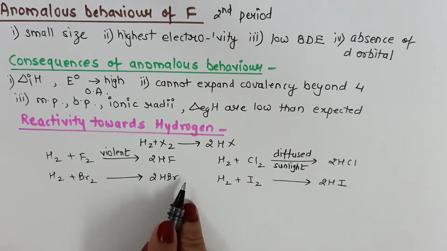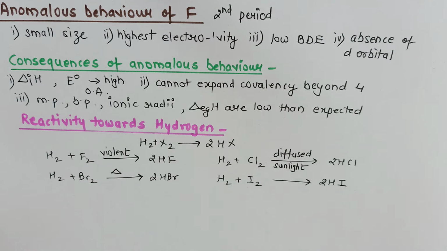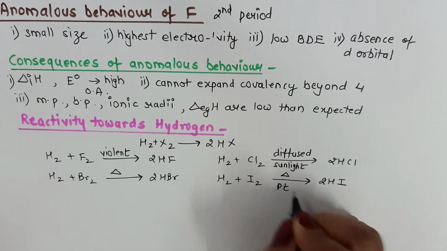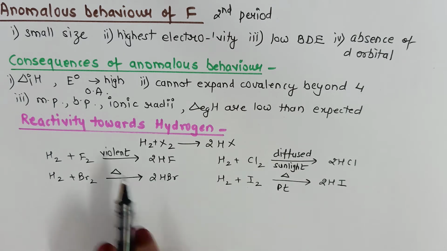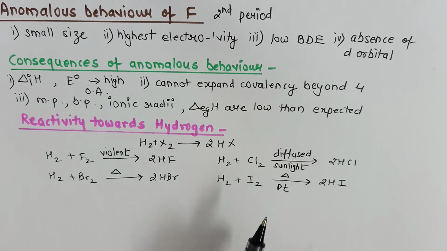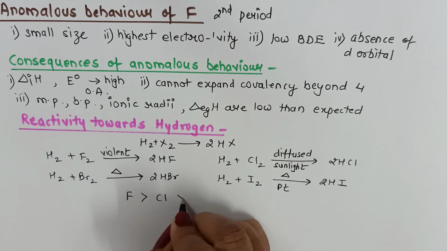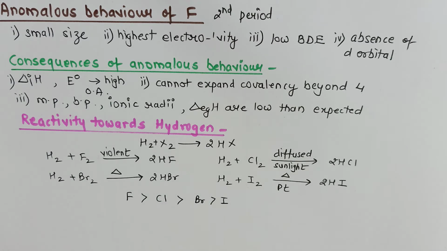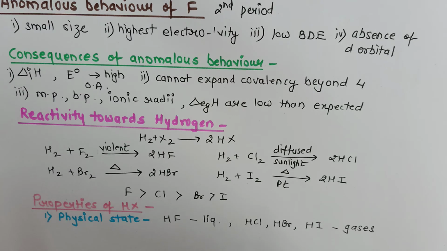Hydrogen reacts with bromine to give HBr. We have to provide heat for this reaction. And lastly, to get hydrogen iodide, we need heat as well as platinum as a catalyst. Now the different reaction conditions explain the different reactivity of halogens toward hydrogen. So fluorine becomes most reactive, followed by chlorine, bromine and iodine. So the reactivity of halogen towards hydrogen decreases down the group.